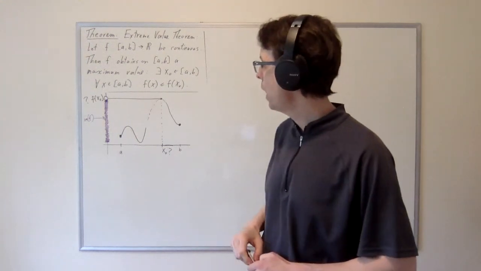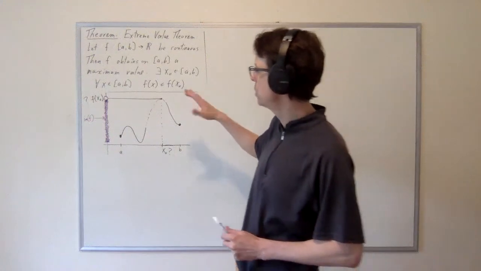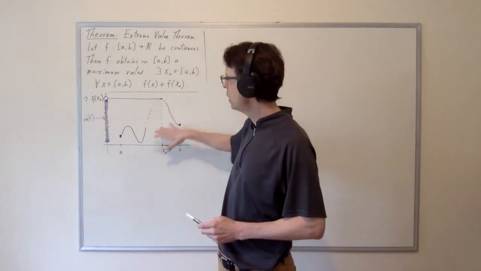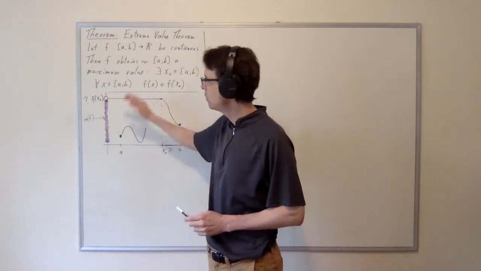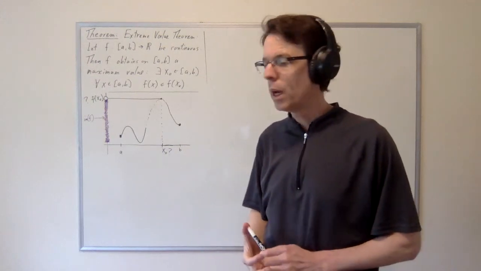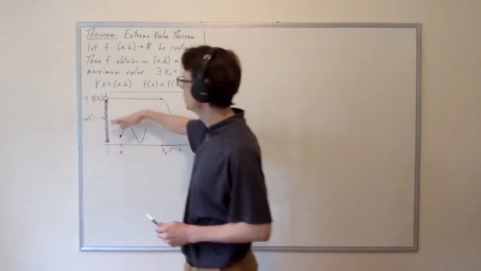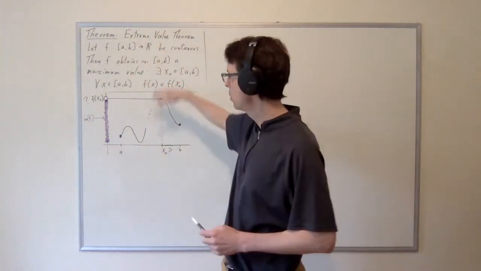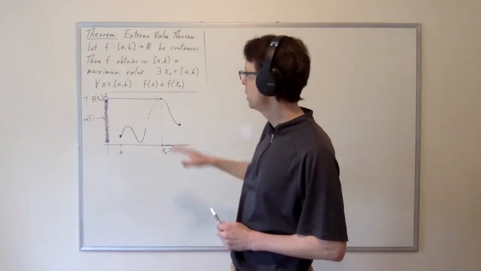Now we're sort of in a sense halfway there. We've proven that the set of output values of f is at least bounded above and therefore has a supremum. That is, it doesn't go off to infinity. There are not ever larger values of f awaiting here.